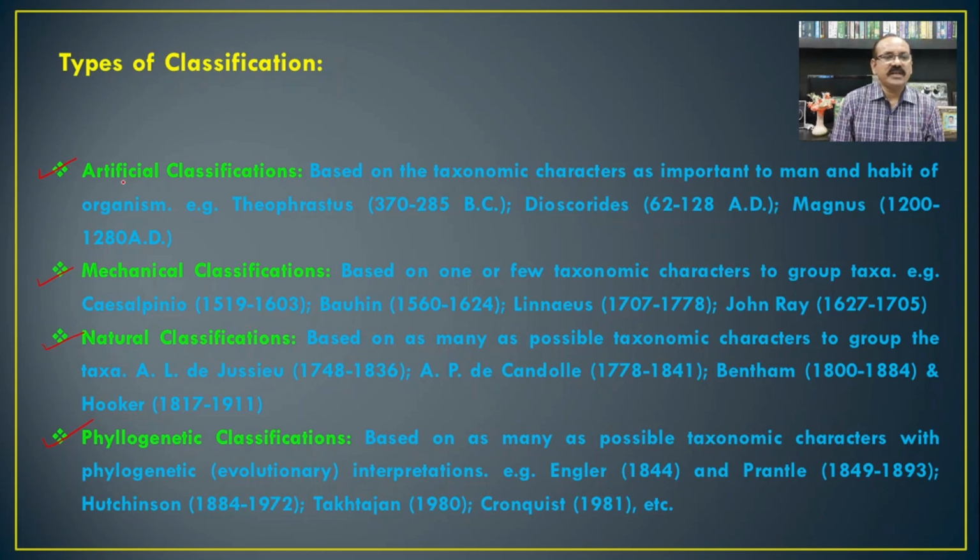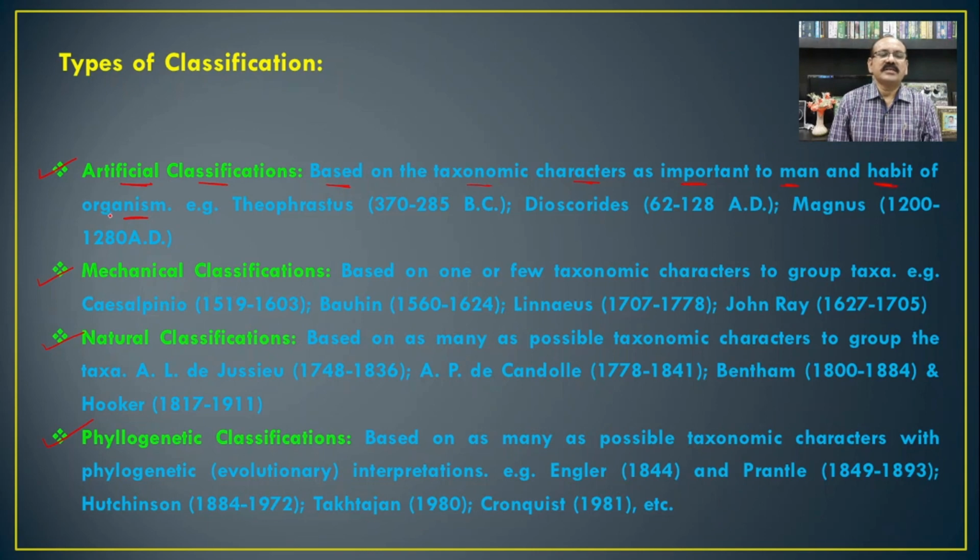The artificial classification is based on taxonomic characters important to man and the habit of the organism. Means artificial classification is based upon particular taxonomic characteristics which are important to man and habit of the organism, that is herb, shrub, trees, liana, climber, twiner, etc.